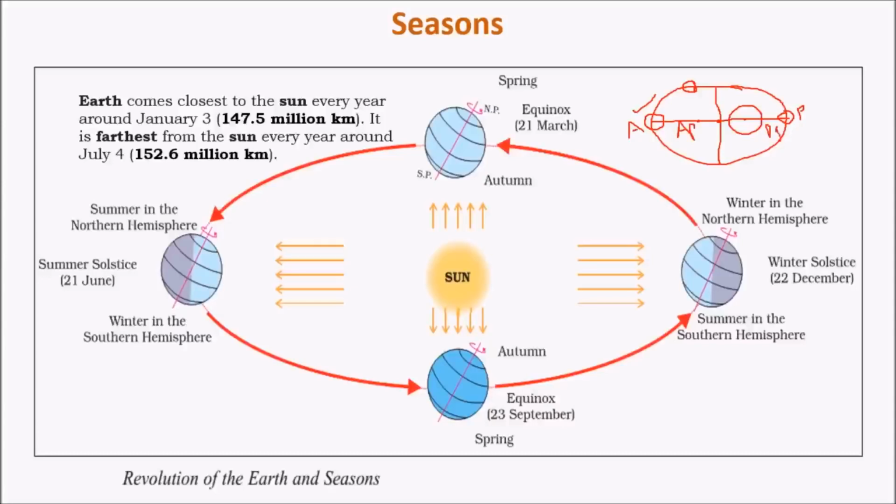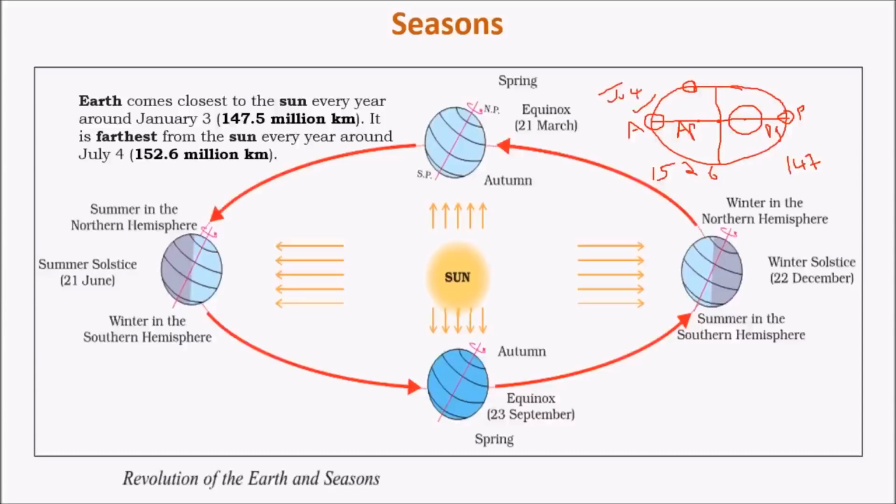So for the revolution of Earth around the Sun, the apogee is 152.6 million kilometers, whereas the perigee is only about 147 million kilometers. Hence, due to variations in these distances also, the amount of sunlight received during these two periods is quite different. For example, apogee occurs on July 4th every year, that is around July 4th.